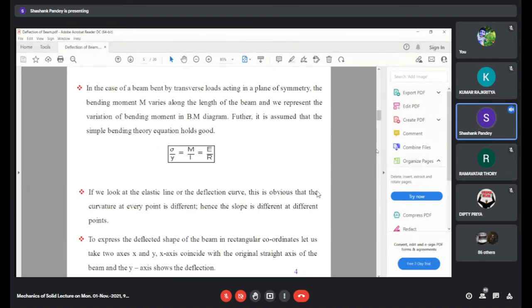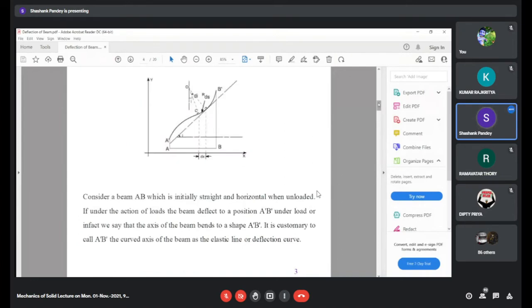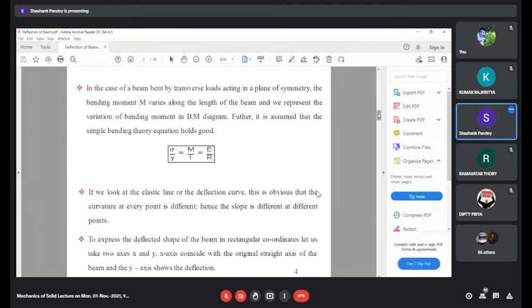If we look at the elastic line or deflection curve, it is obvious that curvature at every point is different. This curve, A dash and B dash, is the deflected position of the beam. If you draw a tangent from any point, the tangent will subtend a different angle with the horizontal. Each and every point will subtend a different angle. So it is obvious that curvature at every point is different, and slope is different at different points.